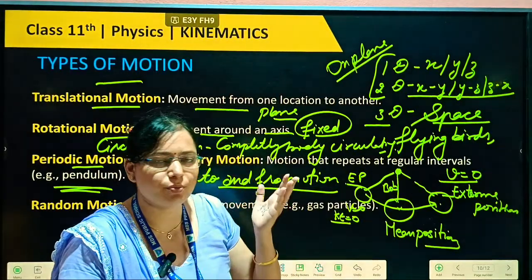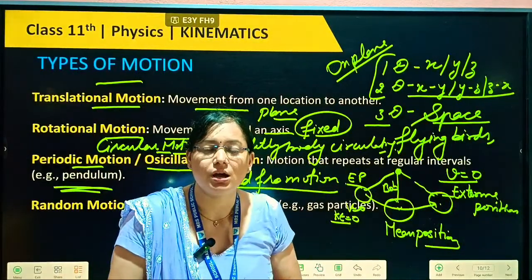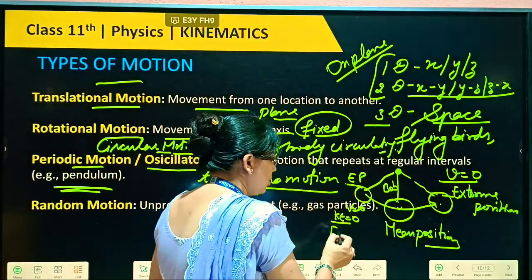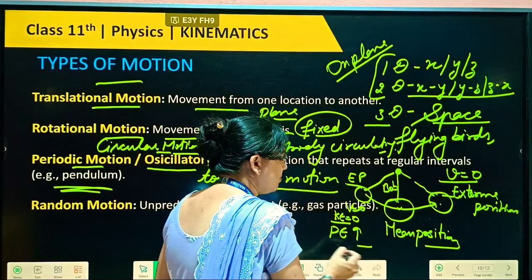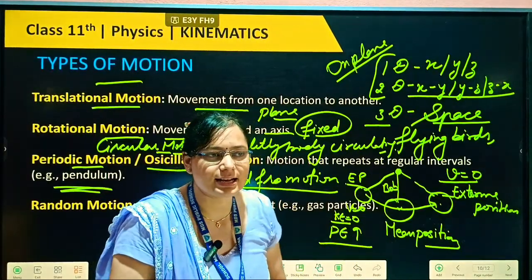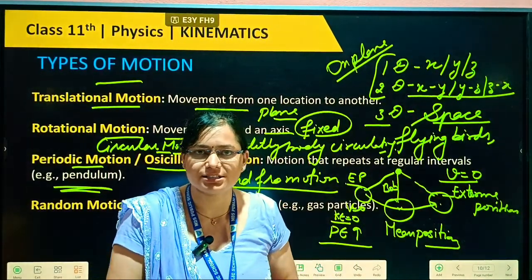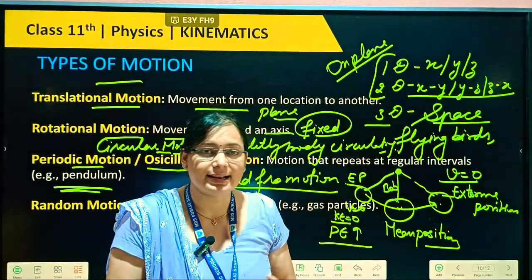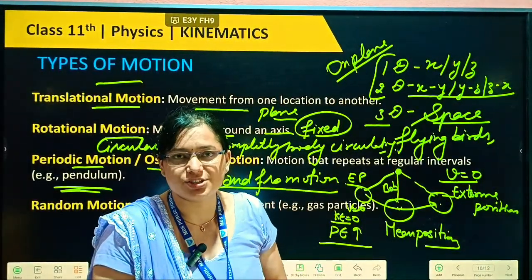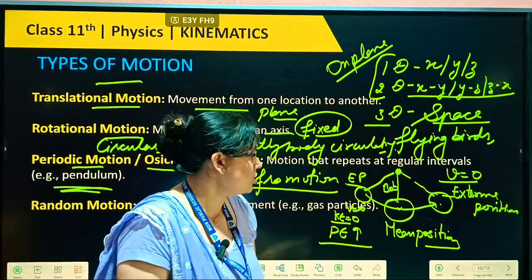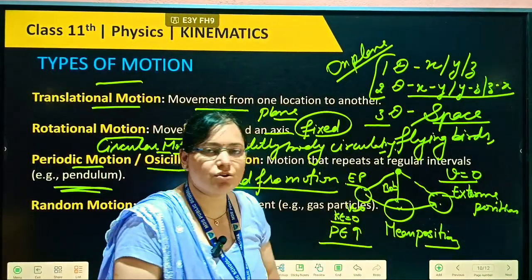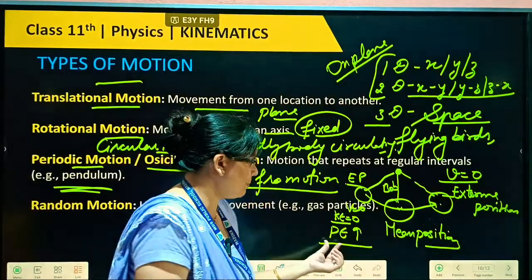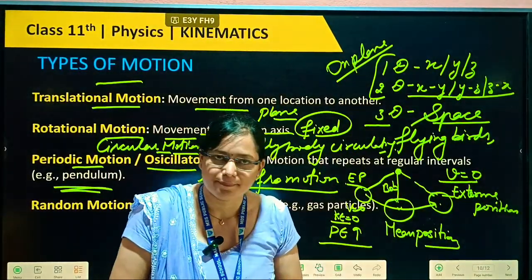So on maximum position, kinetic energy will always be zero, but potential energy will always be maximum. In ninth class we have done energy and types of energy: mechanical energy, energy due to motion, that is two types, kinetic and potential. So on the maximum point, kinetic will always be zero, but potential energy will be maximum.